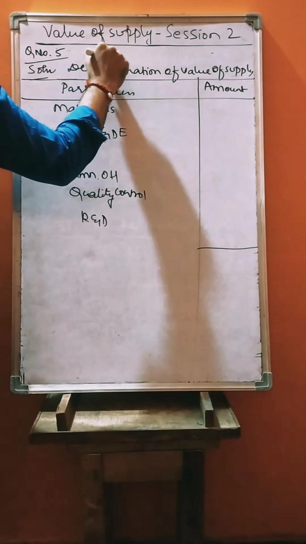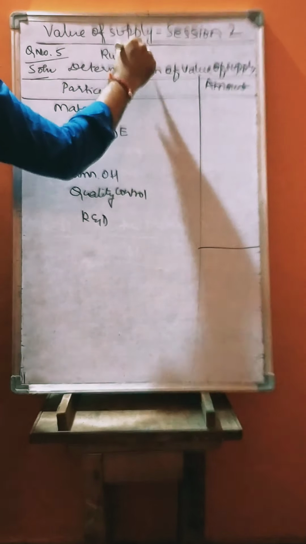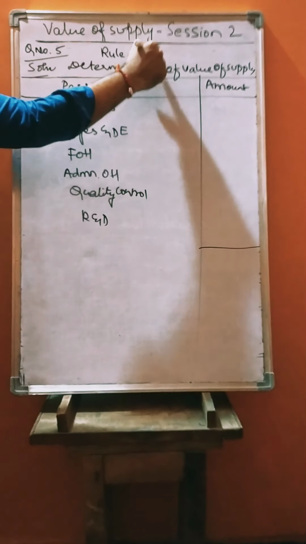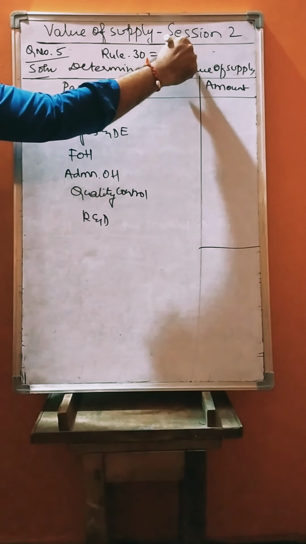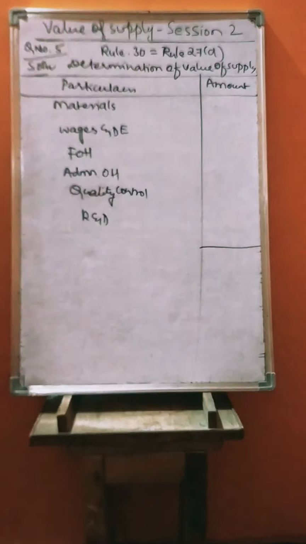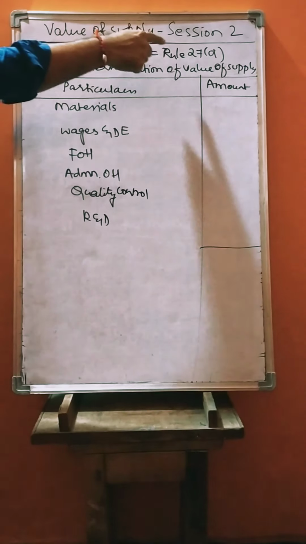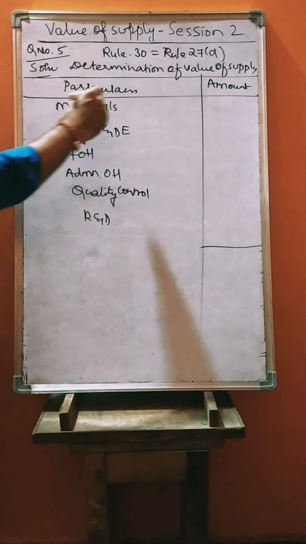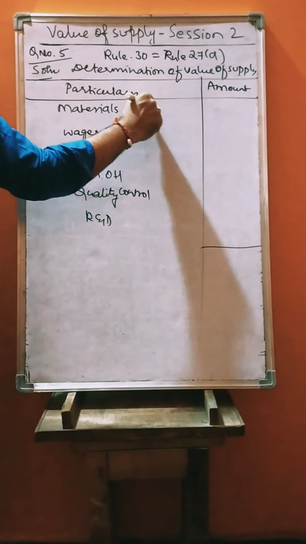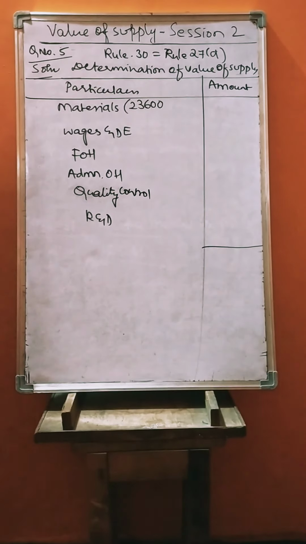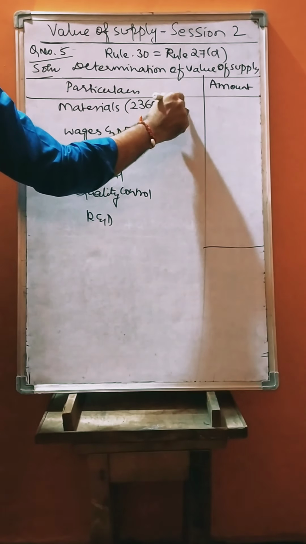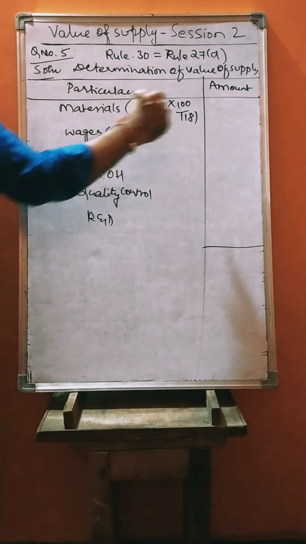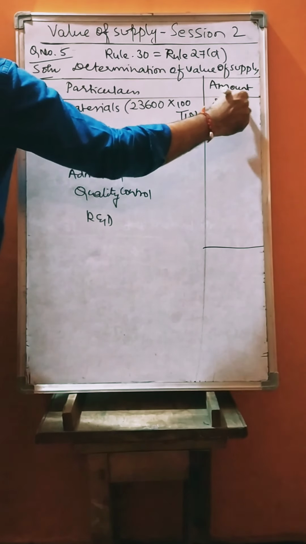So rule 30, nothing but based on the cost. When all the costs are given, you need to find the value. Rule 30 is similar to rule 27, point number D. So we already solved one problem on the basis of rule 27, D. Same way you need to apply here. Material cost is given. How much is given? 23,600. That is equal to 118%. So 100 divided by 118 when you apply, because IGST is 18%. So that comes to 20,000 rupees.